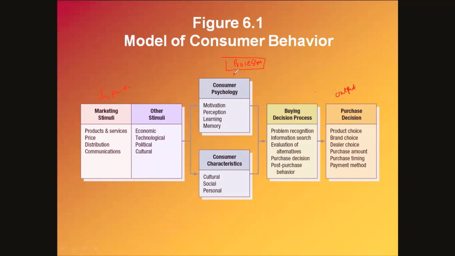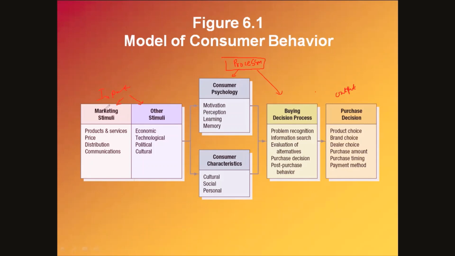These two portions will be our processing, and these two portions will constitute the input elements, or input part, of the model.